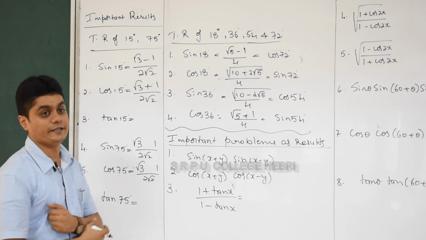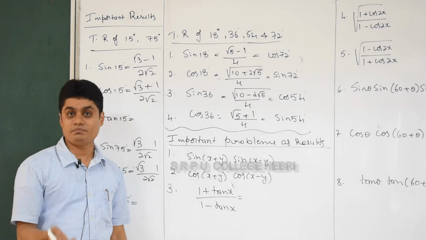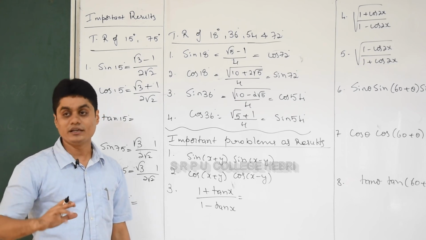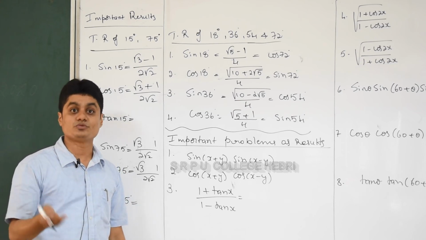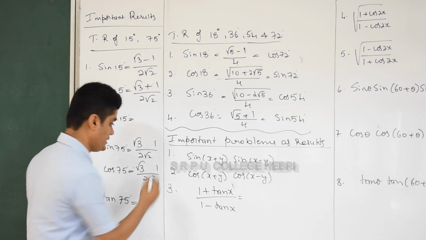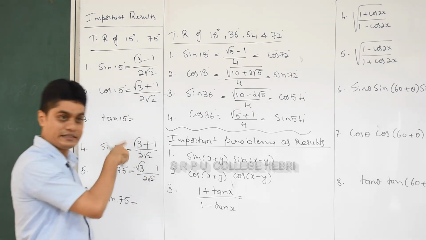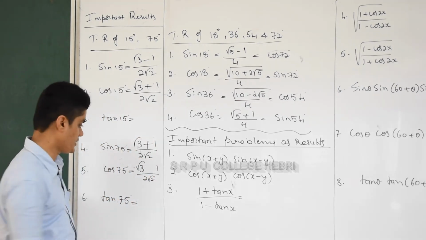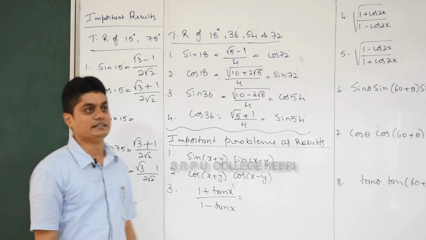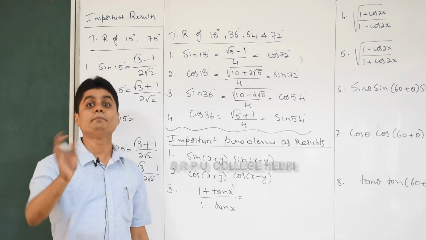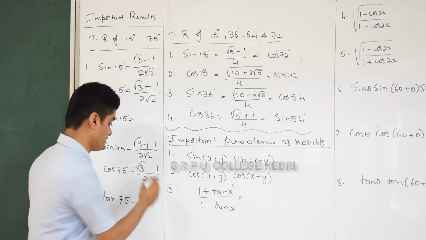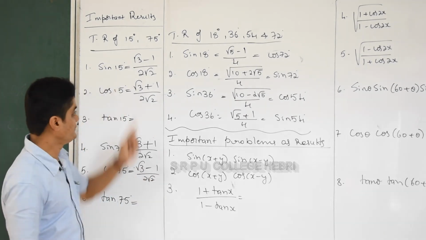Sin 75 degree. How do you write 75 degree? 45 plus 30, that is sin of x plus y. What is sin of x plus y? Sin x cos y plus cos x sin y. So because of that plus, here sin is plus. That's all the work. Okay, cos of 75 is cos 45 cos 30 minus sin 45 sin 30, with the minus sign. See, very easily you got 4 values.